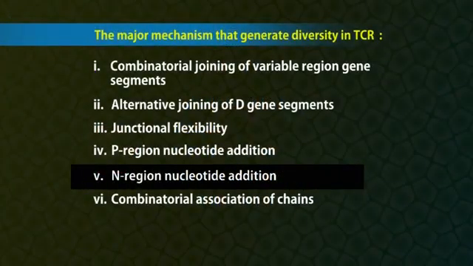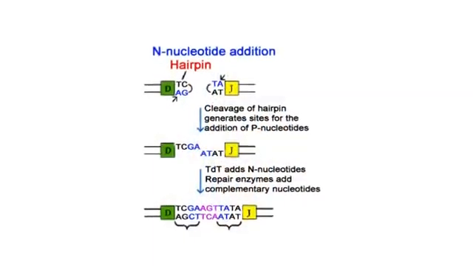N-region nucleotide addition. Variable region coding joints in rearranged TCR genes have been shown to contain short amino acid sequences that are not encoded by the germline V, D or J gene segments. These amino acids are encoded by nucleotides added during the DJ and VDJ joining process by a terminal deoxynucleotidyl transferase catalyzed reaction. This is called N-region nucleotide addition.